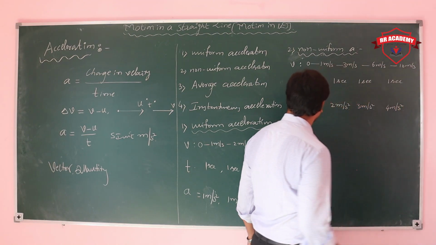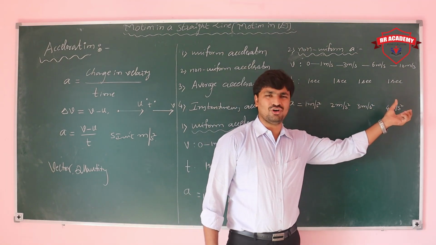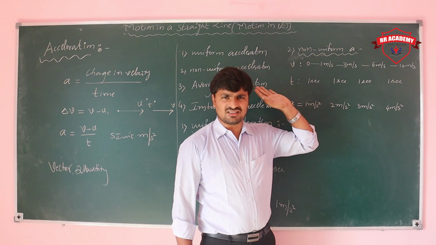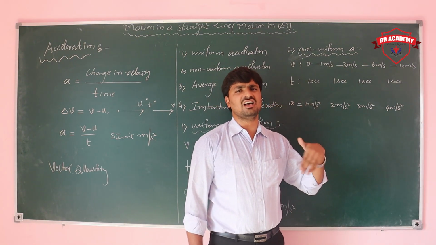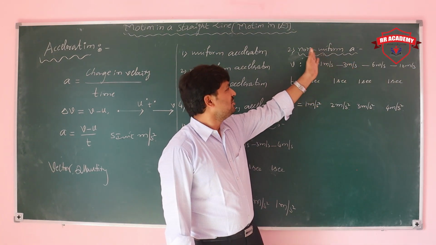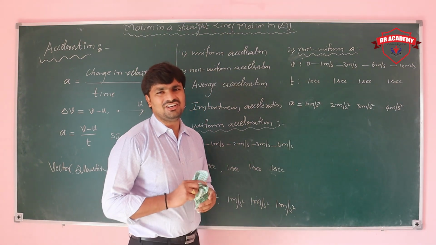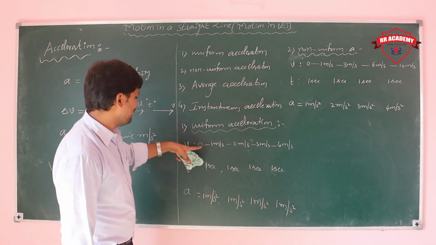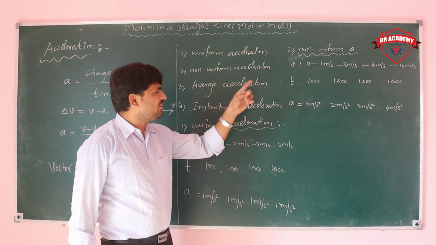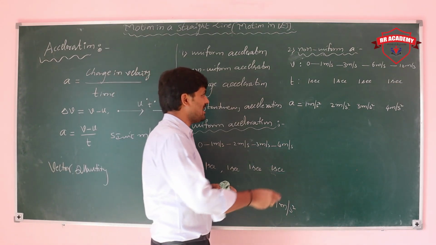So the velocity is continuously changing, the change in velocity also continuously changes, and so it is unequal. That's why we name it non-uniform acceleration. Uniform acceleration means equal change in velocity in equal intervals of time; non-uniform acceleration means unequal change in velocity in equal intervals of time.